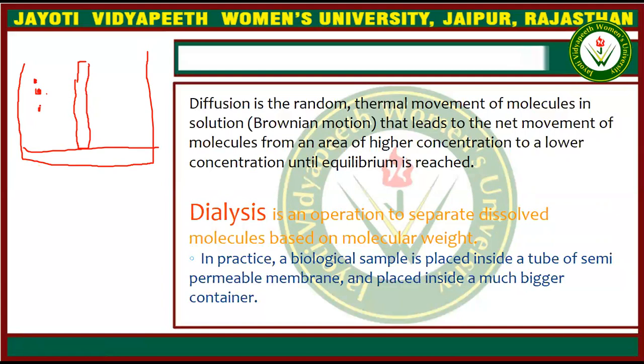There are two sides. On one side the concentration of one molecule is higher, and on the other side the concentration of the molecule is lower.